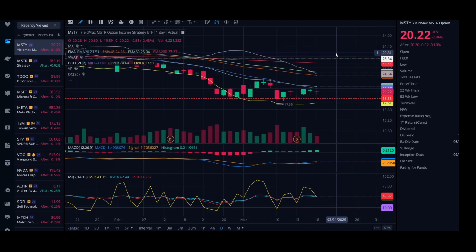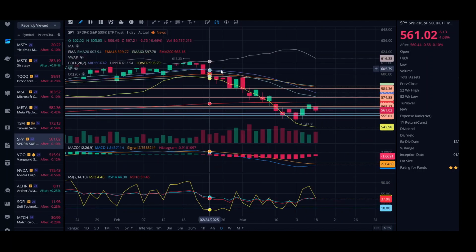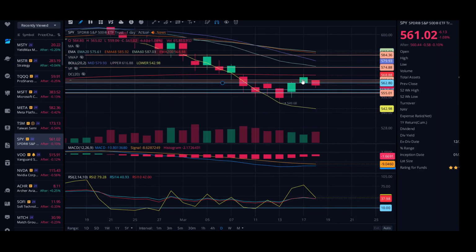So we did hit that 10% correction on the market, where we showed that yesterday on the S&P. So the fact that we are down in MSTY makes sense because everything else is down as well. And just to take a glance here, if you see the SPY, there's that red candle that we had today where we were going up and then it's coming back down a little bit. Now, I'm hoping what it does is it just kind of comes back down, bounces off of a support, and then starts moving back up. But we'll see how it reacts tomorrow and through the rest of the week.